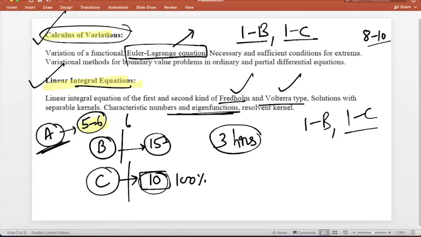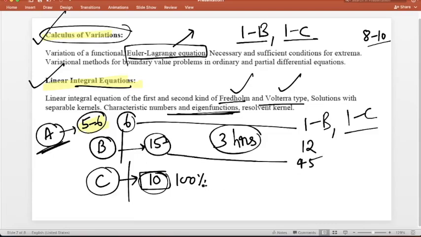And here 5 to 6 questions, but in all these cases accuracy is very important. If you solve 6 questions here, you will get 2 marks each. If you solve 15 questions correctly, let's suppose 16 or 18 solved and 1 or 2 may be wrong, so around 45 marks here. And in part C, 47.5, around 45 you suppose.